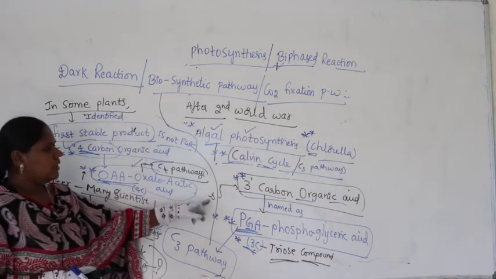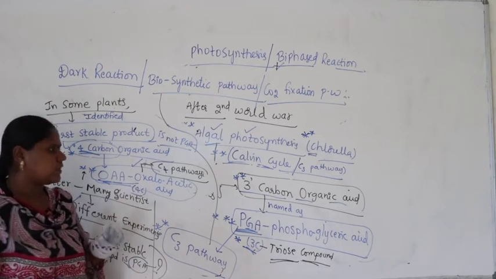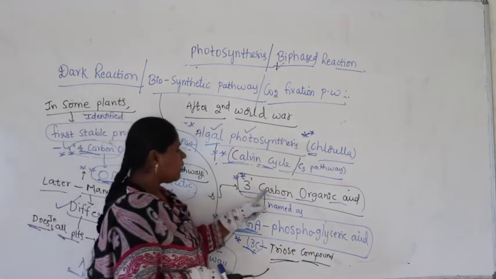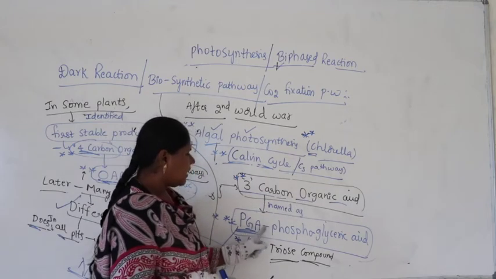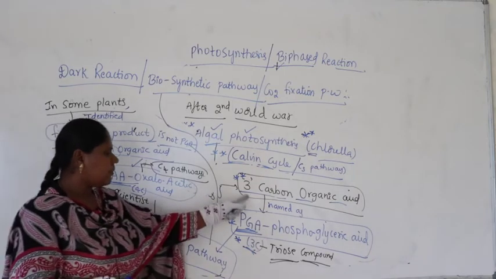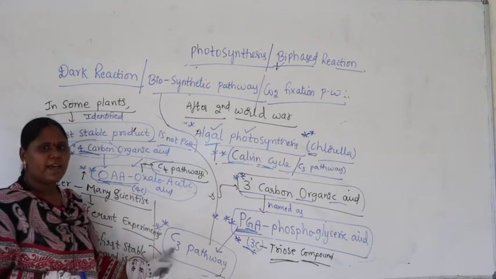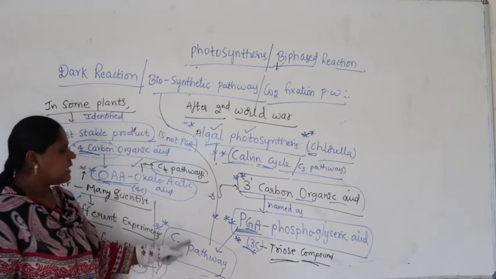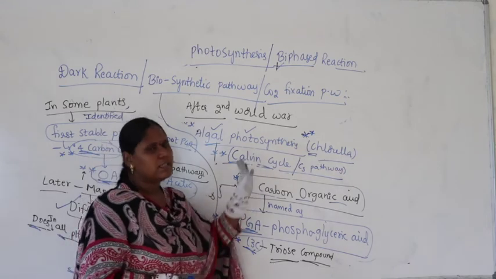According to him, the first stable product produced in dark reaction contains 3 carbons, which he named PGA, phosphoglyceric acid. It's a triose compound. He named the pathway the C3 pathway, and as he introduced it, it is called the Calvin cycle.